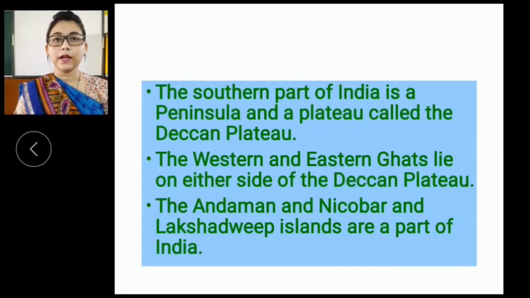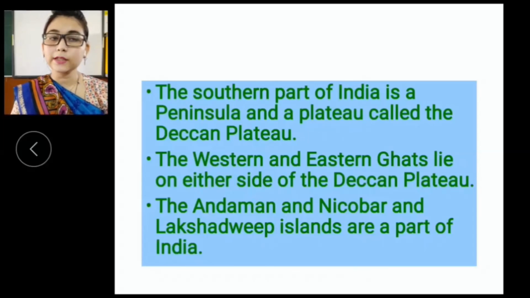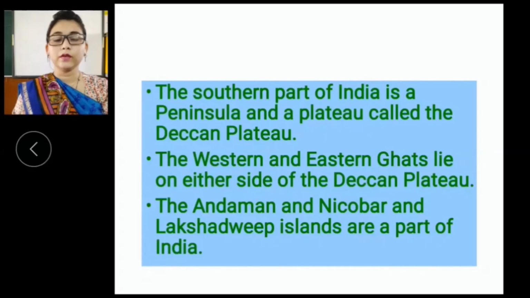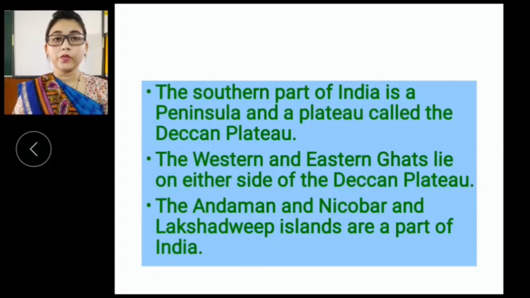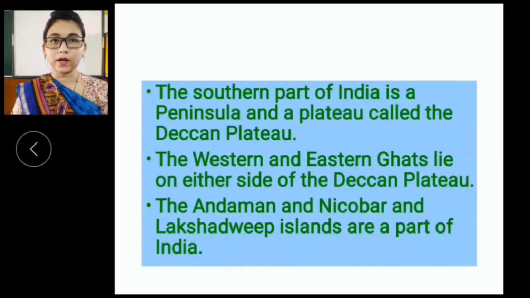We have seen that a large landmass surrounded by water from 3 sides is known as a peninsula, and a plateau called the Deccan Plateau. A plateau rises higher than the surroundings, and at top it is flat. The western and eastern Ghats lie on either side of the Deccan Plateau.